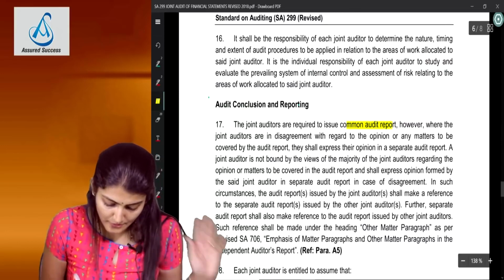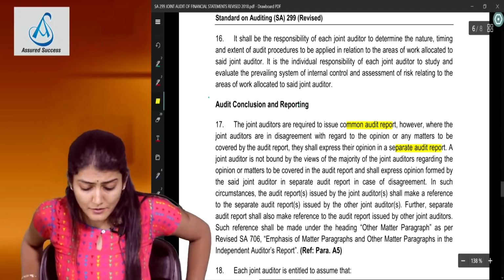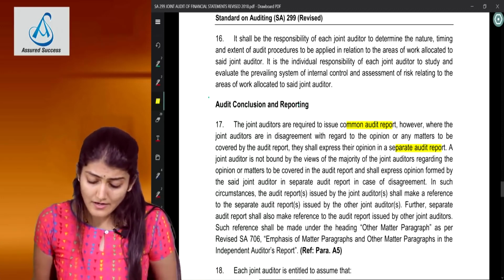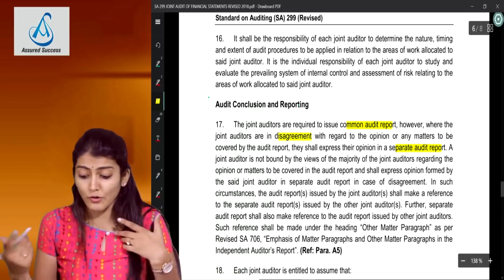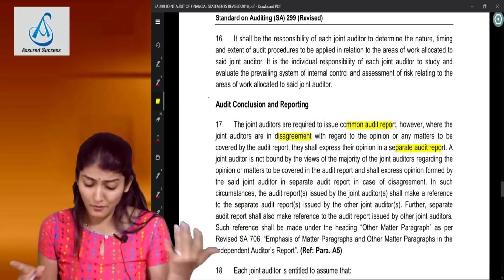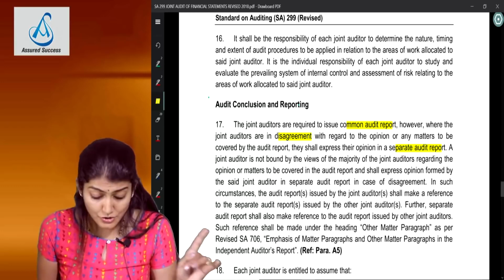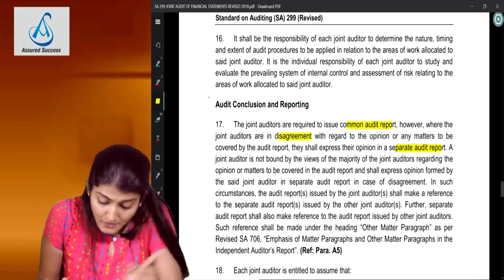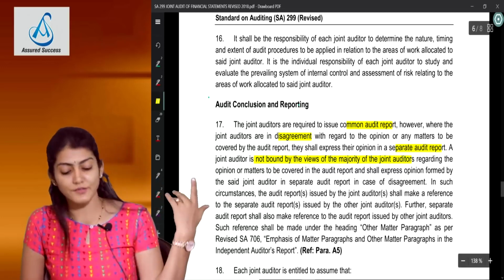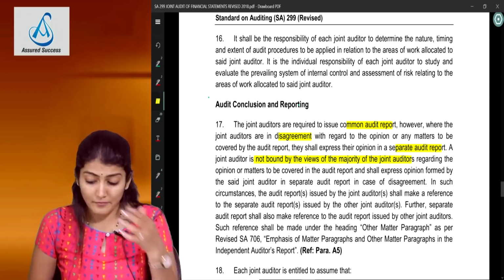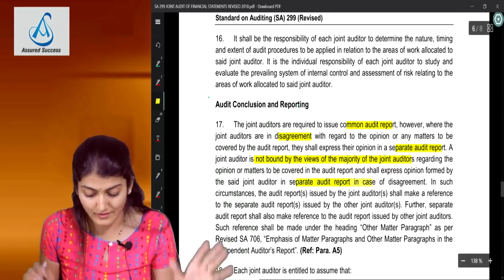Common audit report, separate audit report. The joint auditors are required to issue a common audit report, obviously when they are in agreement. However, when the joint auditors are in disagreement with regard to the opinion or any matters to be covered by the audit report, they shall express their opinion in a separate audit report. A joint auditor is not bound by the views of the majority of the joint auditors regarding the opinion or matters to be covered in the audit report and shall express the opinion formed by the said joint auditor in a separate audit report in case of disagreement.